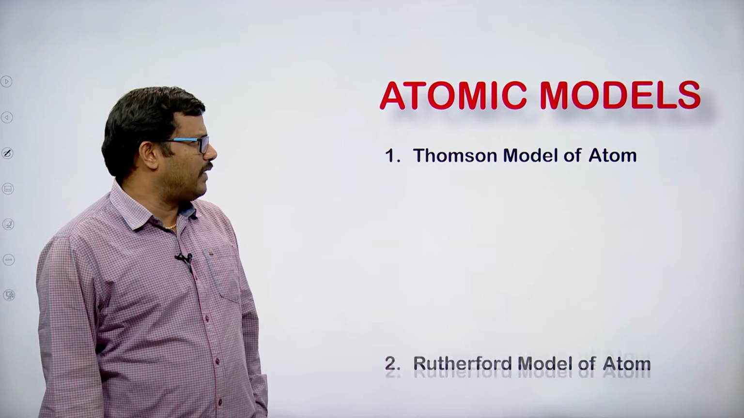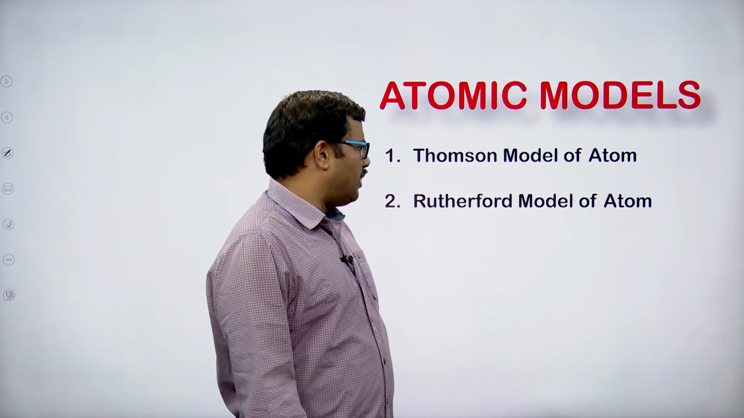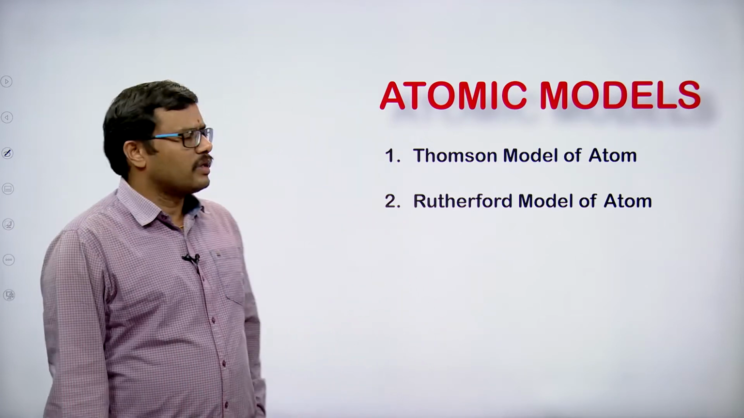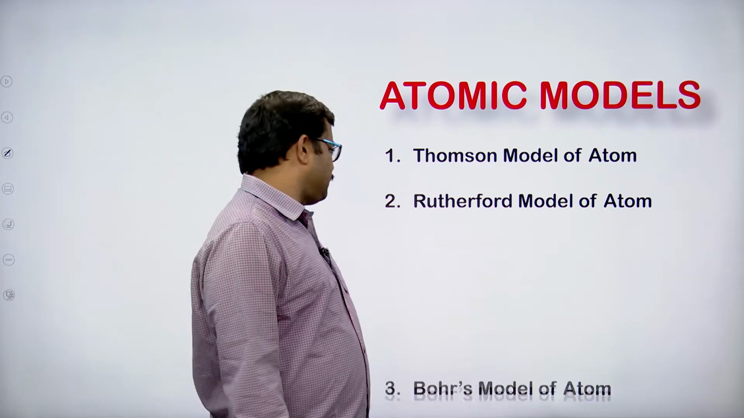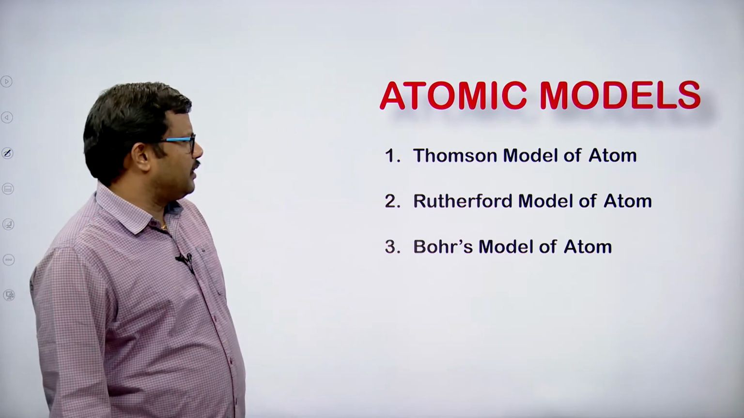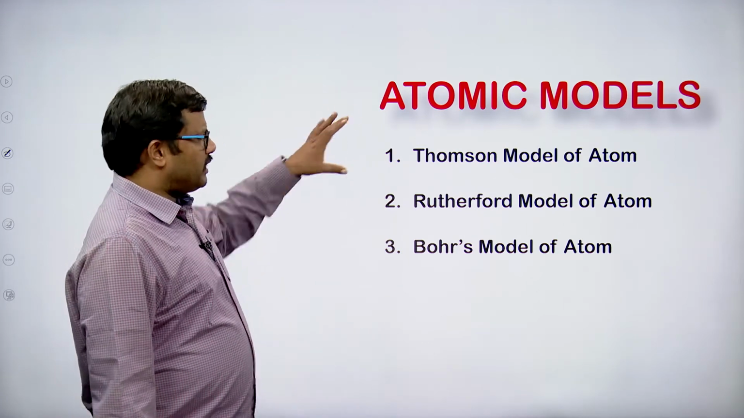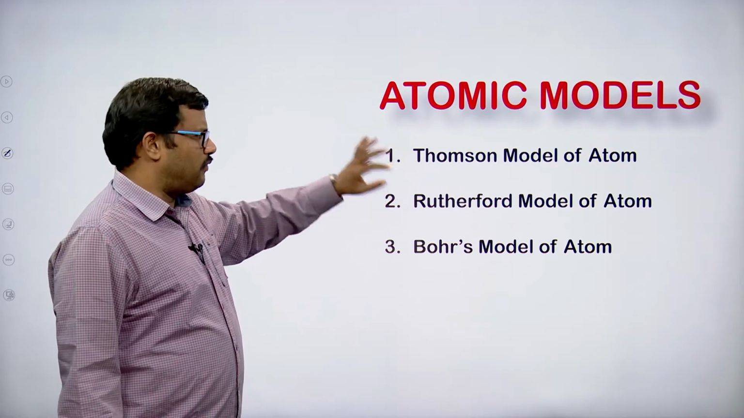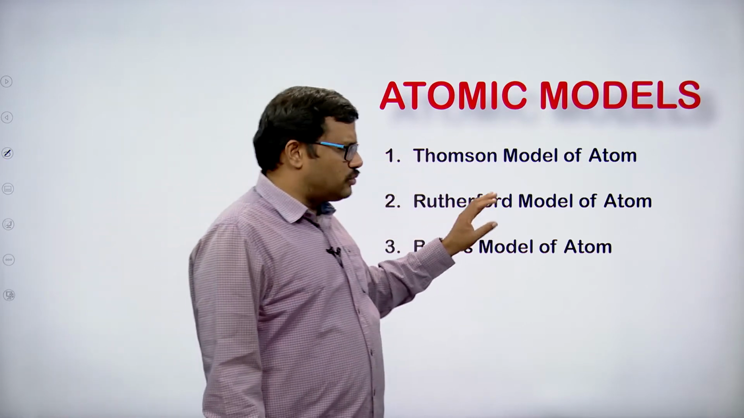So Thomson model of atom, and then Rutherford did some experiments, and the Rutherford model of atom came into the picture. We are going to discuss what experiments were done by Rutherford. Of course, each and every model has some drawbacks. Thomson model has some drawbacks, so the Rutherford model of atom was taken into consideration, but the Rutherford model of atom also had some drawbacks.